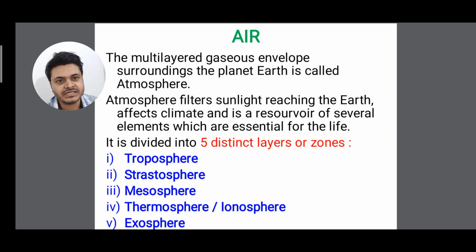First is troposphere. These are the layers of atmosphere from bottom to above. The first layer above the ground, in the sky, is troposphere. As we move upwards towards space, the second layer is stratosphere, then mesosphere, then thermosphere or ionosphere, and then exosphere.